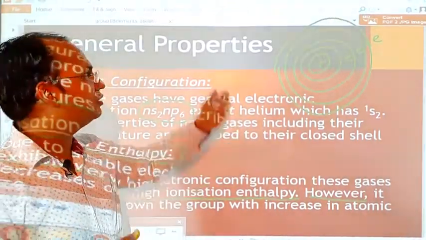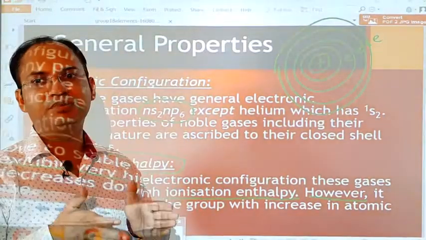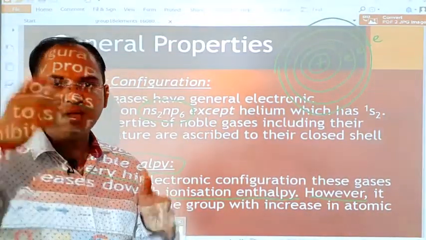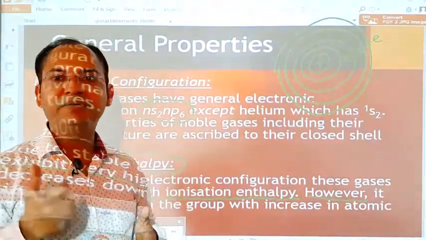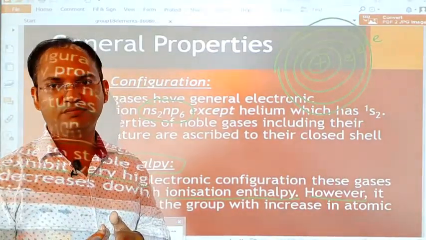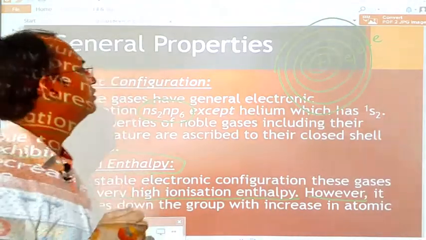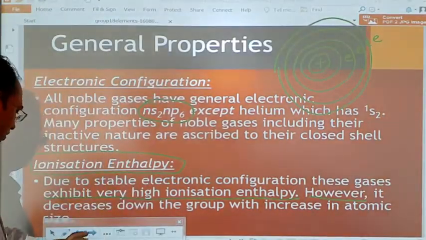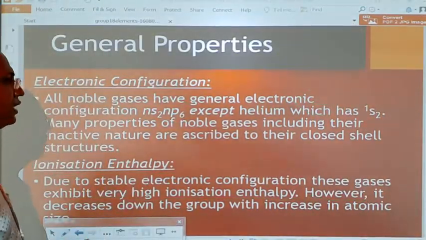So whenever we move down any group, the size of the atom increases due to the addition of new shells. For example, see the size of helium and neon.